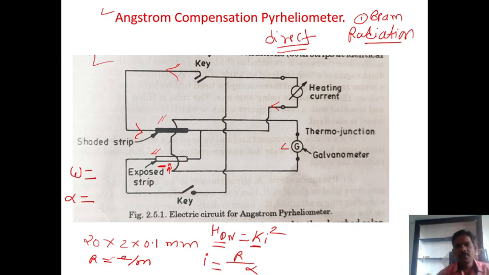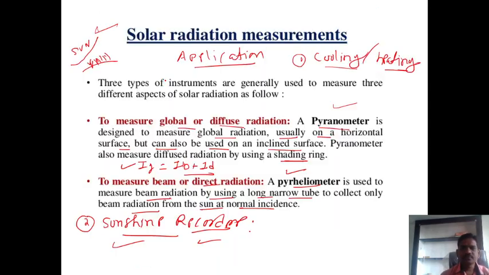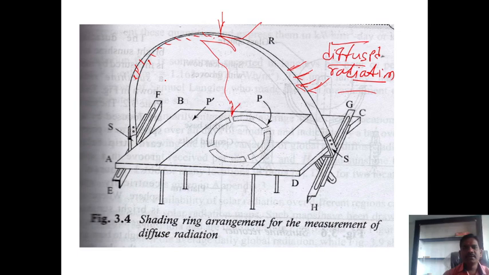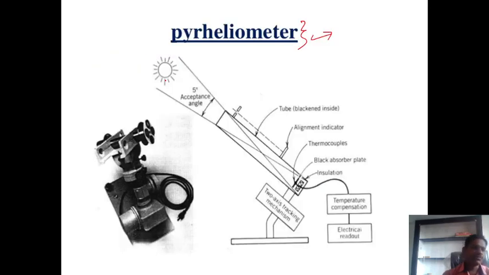Yes or no? Yes. So this simple Ångström compensation pyrheliometer is used to measure direct radiation.